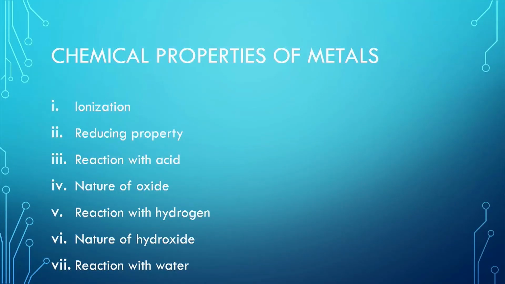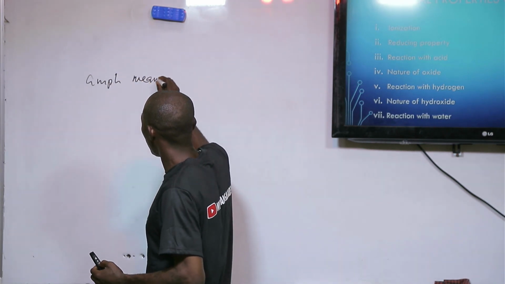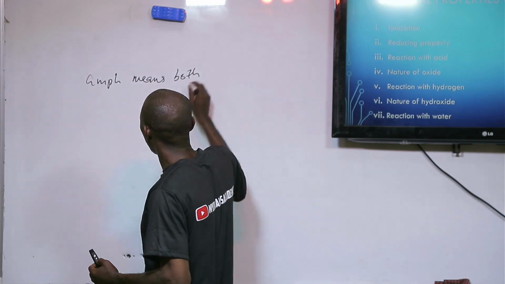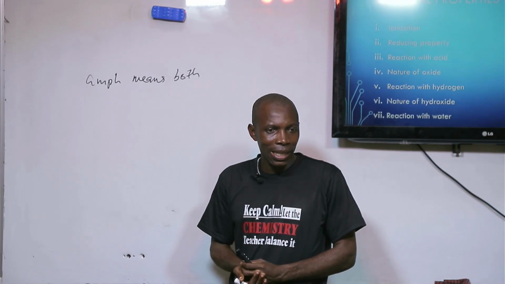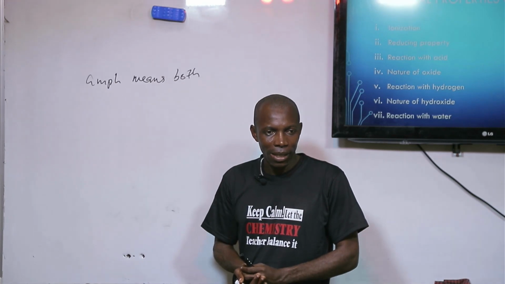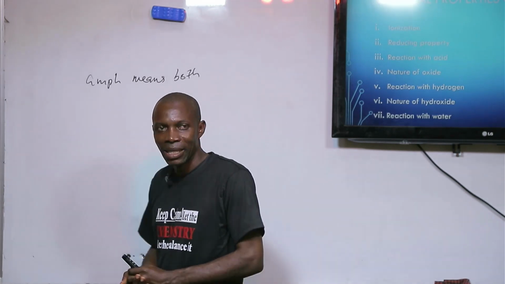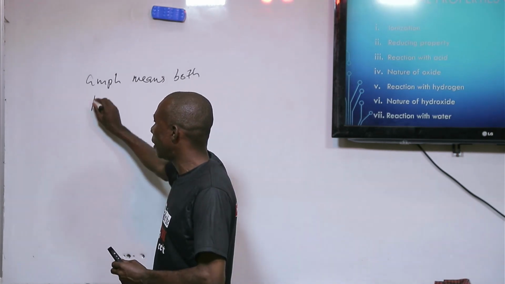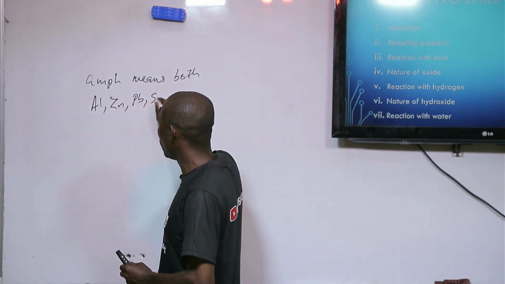Other oxides of metals are amphoteric. The term amphi means both, which means it can act as a base as well as acting as an acid. Examples of oxides of metals that can be amphoteric are aluminium, zinc, lead, tin.